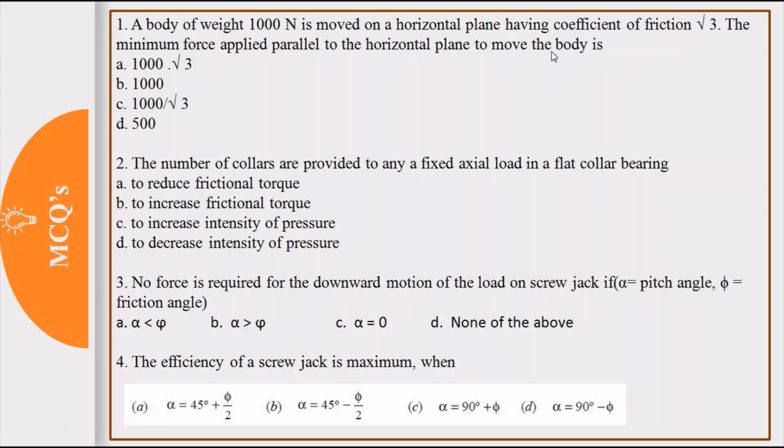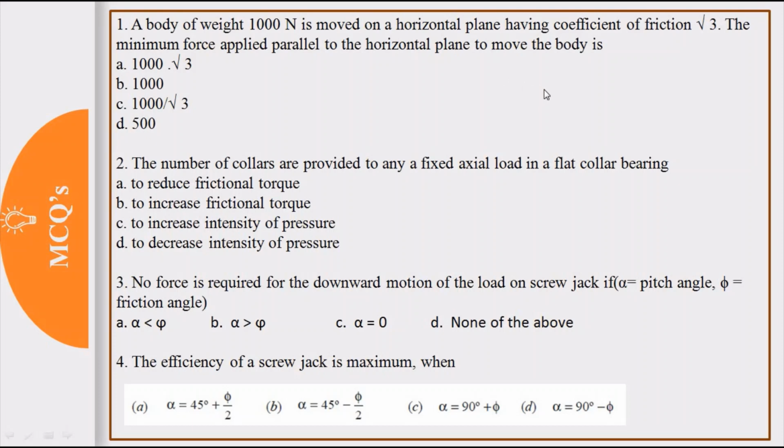So here you have to find the P force; in the very first slide we have seen that diagram of slider. P force is opposite to frictional force, and frictional force F is nothing but mu into Rn. So in this case we have given W weight of the body, that is 1000 Newton, and coefficient of friction, that is mu, is given. We know that weight is opposite to the normal reaction Rn. So we can consider Rn as 1000 Newton and mu as √3.